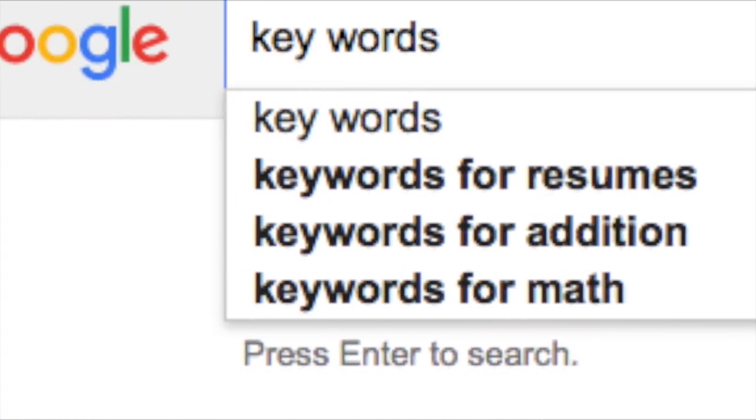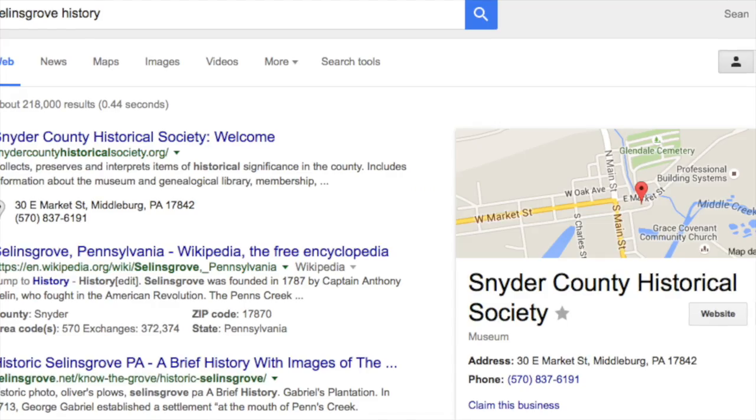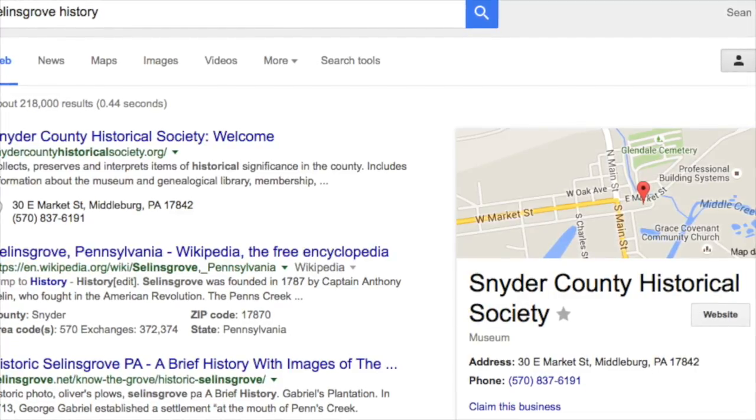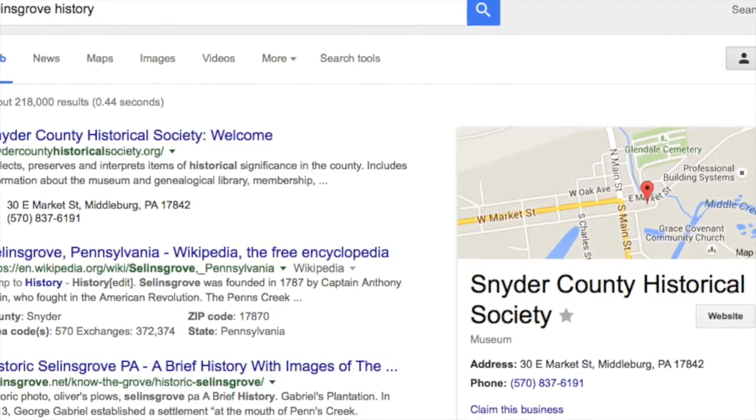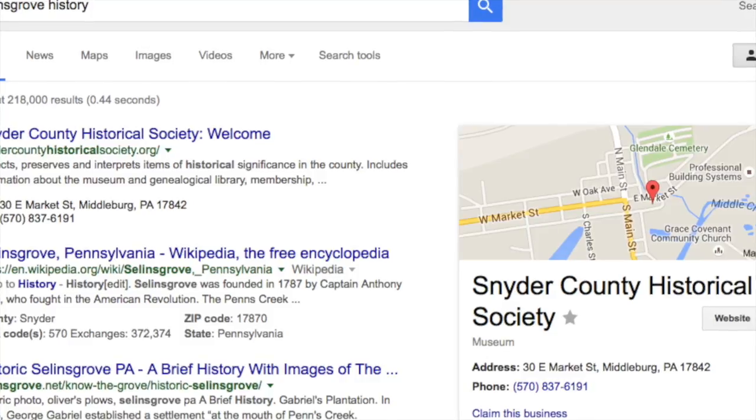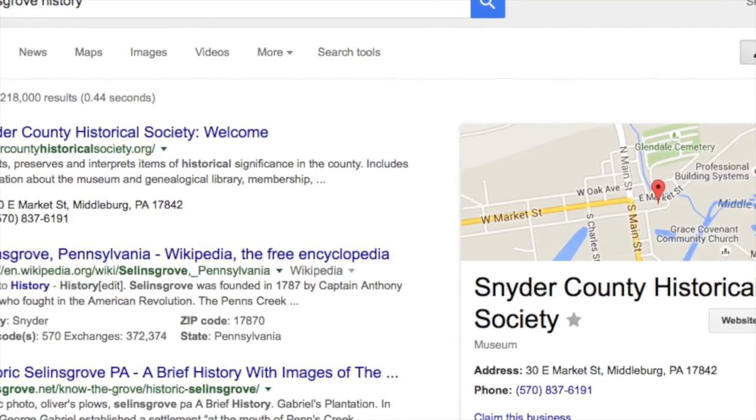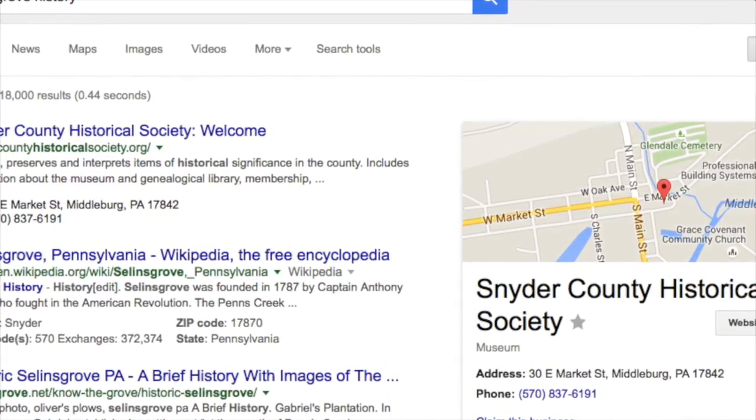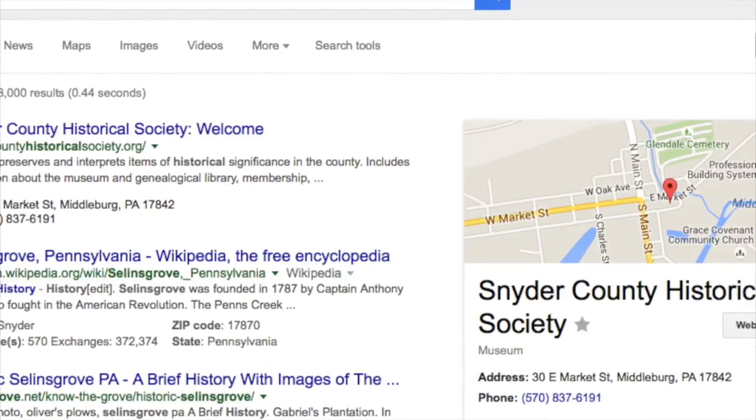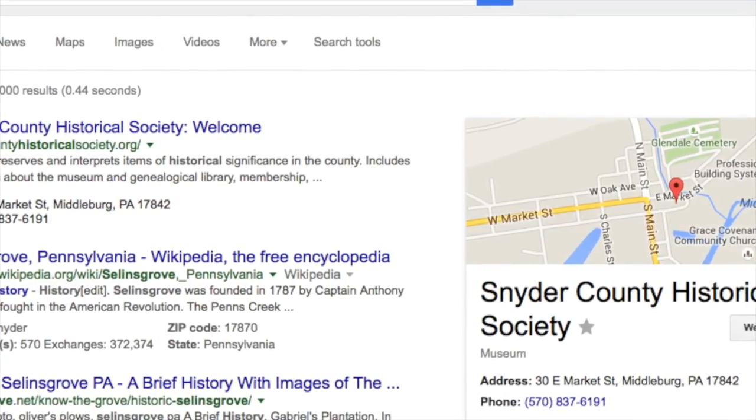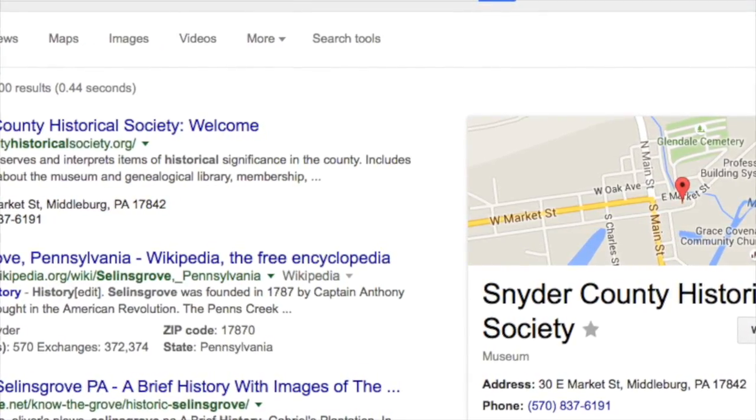So what you do is you go to the search bar and you just type in whatever you want. Keywords. Maybe you want to look at Selinsgrove history, for example. We type it in and up come all the different links and sites that pop up when we search Selinsgrove history. And there are a couple that look really good.